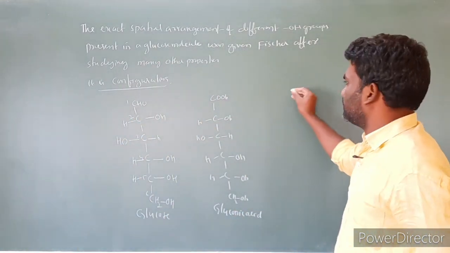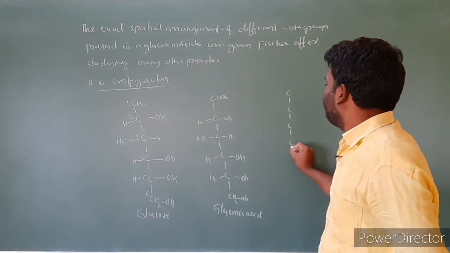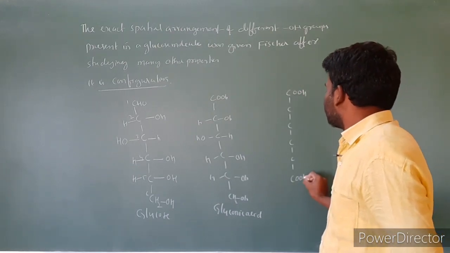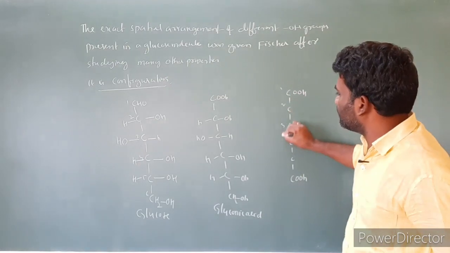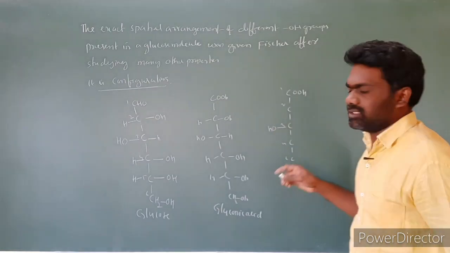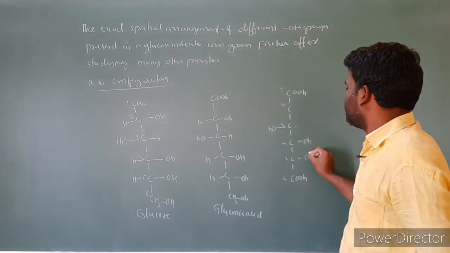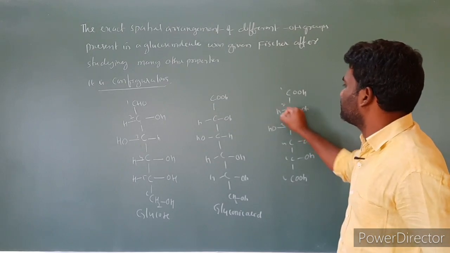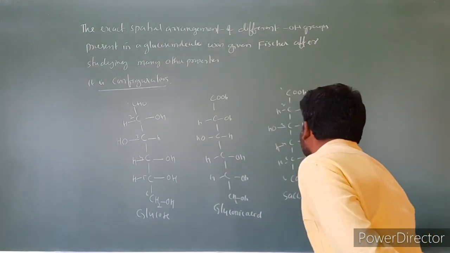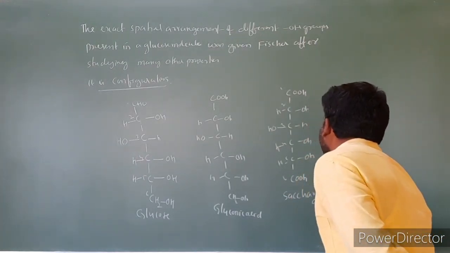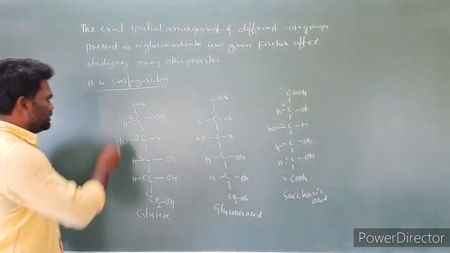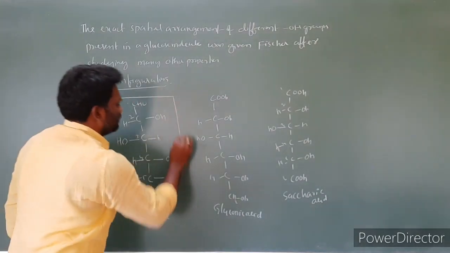Next, the saccharic acid structure. Carbons 1, 2, 3, 4, 5, 6. The first carbon is COOH, and the last carbon is also COOH. At the third carbon OH is on the left hand side, and at all the remaining places OH is on the right hand side. We have to write H at the other positions. This is the saccharic acid, and this is the open chain structure of glucose.